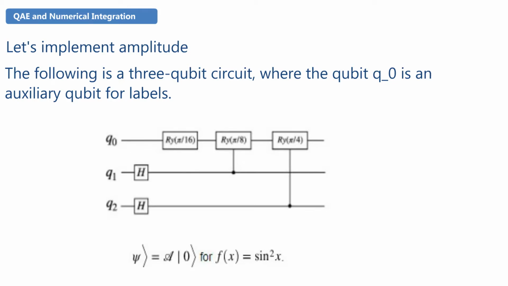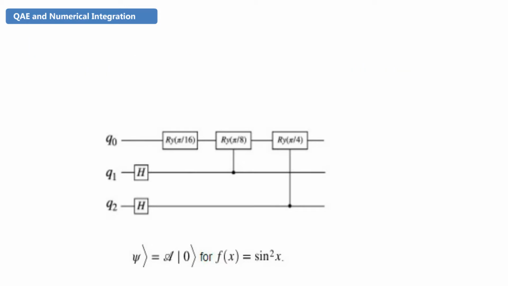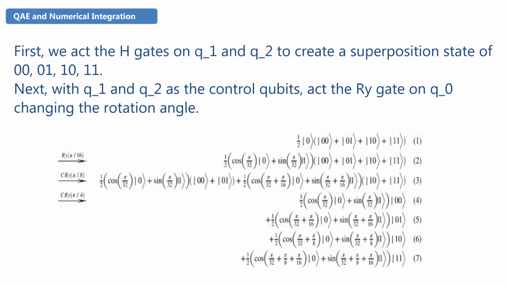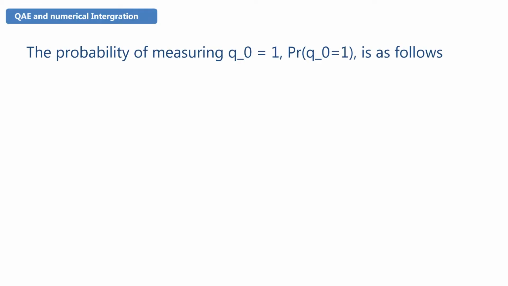Using this circuit, let's check that. First, we act H-gates on Q1 and Q2 to create a superposition state of |00⟩, |01⟩, |10⟩, |11⟩. Next, with Q1 and Q2 as the control qubits, act the RY gate on Q0, changing the rotation angle. The probability of measuring Q0 equals 1, Pr(Q0 = 1), is as follows.